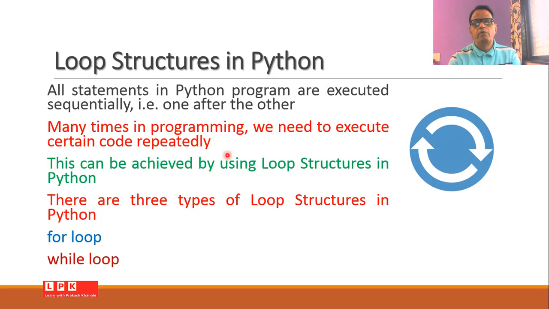Whenever we want to achieve this, we can use the loop structures in Python. There are two types of loop structures available, the for loop and the while loop.